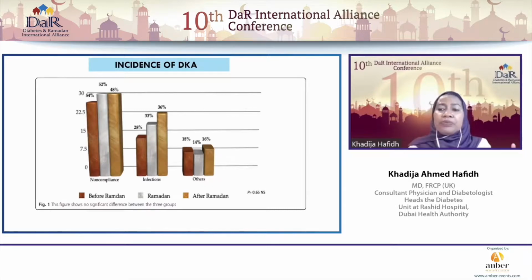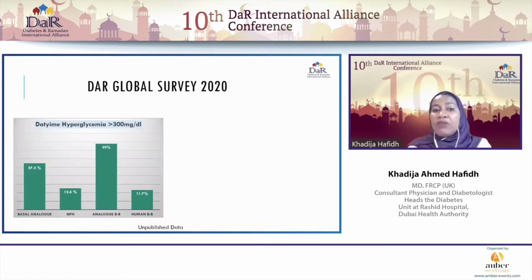So the risk for diabetic ketoacidosis really isn't a huge problem in our patients with type 2 diabetes that are fasting during Ramadan. Then if we look at the daytime hyperglycemia, here is the patients who had glucose readings of above 300 milligrams per deciliter.